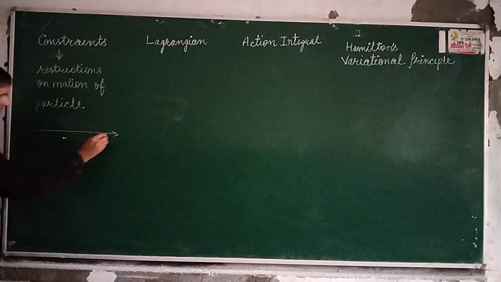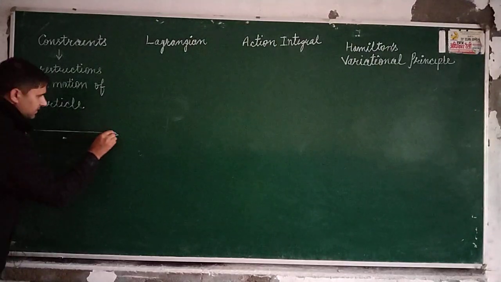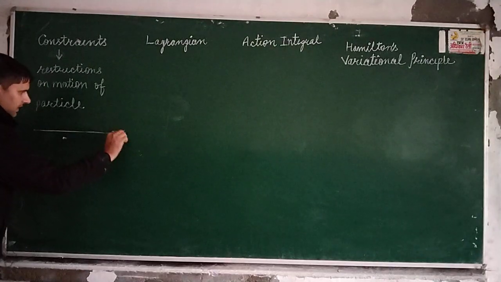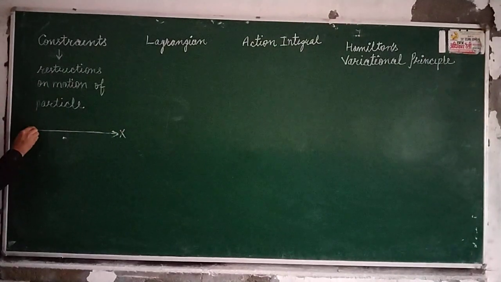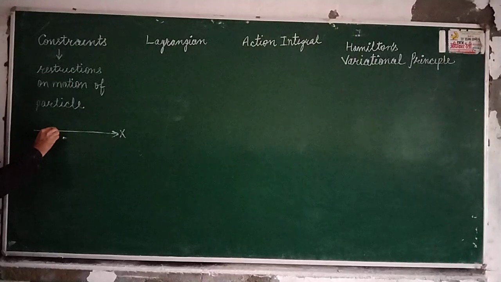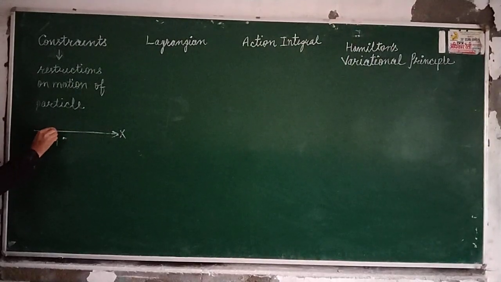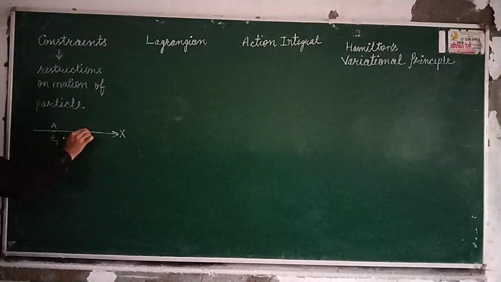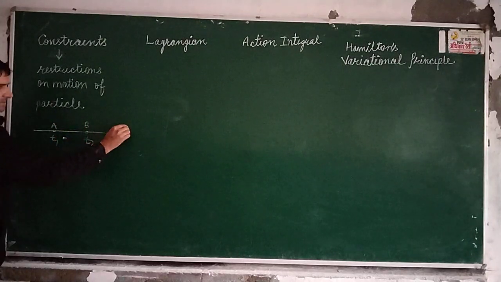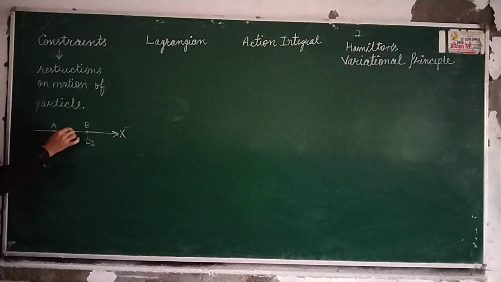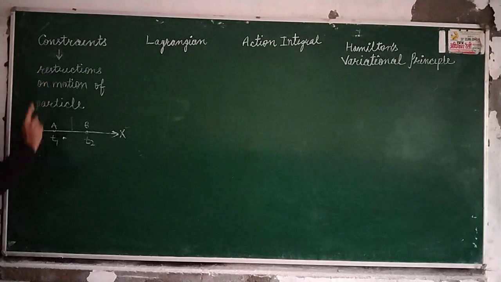this is the x-axis, at any time a particle is bound to move along the x direction. Then at time t1 the particle, suppose, is here at point A, and after some time at time t2 the particle will be at another point which is on the x-axis. So the particle cannot move along the y direction or z direction. So this is the meaning of constraints here.